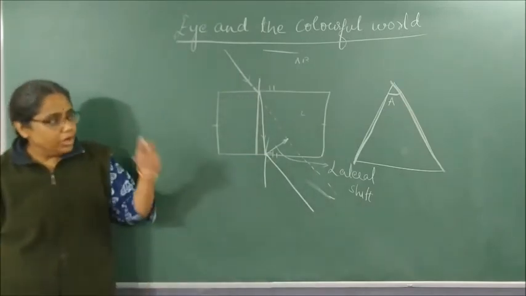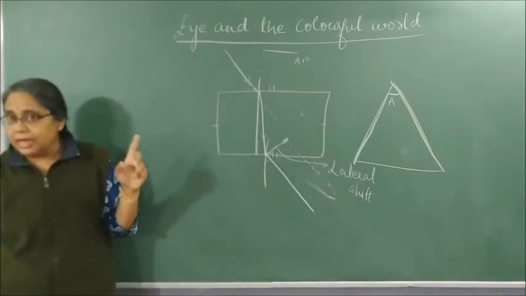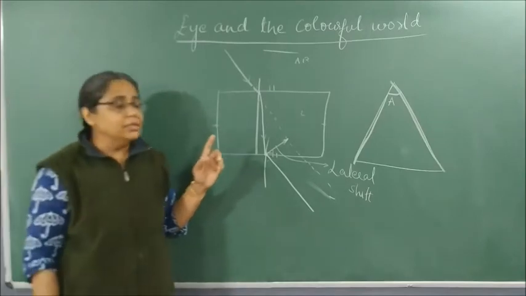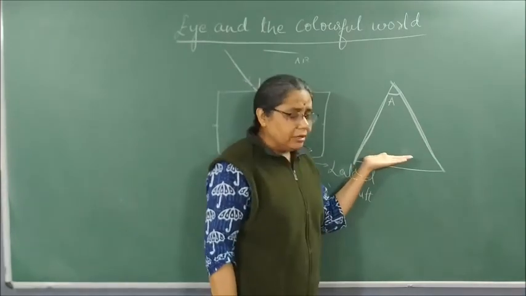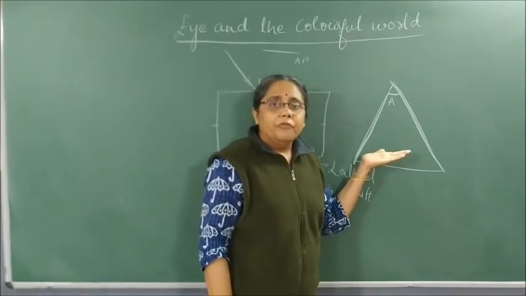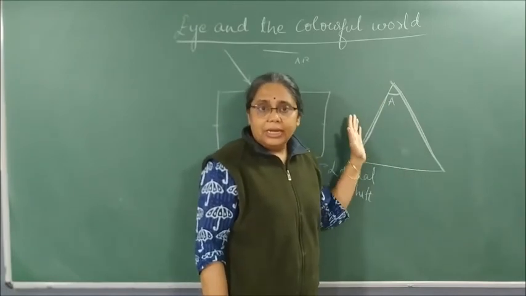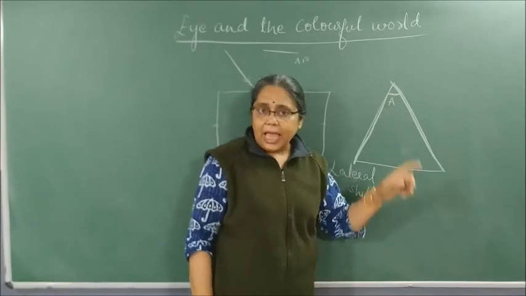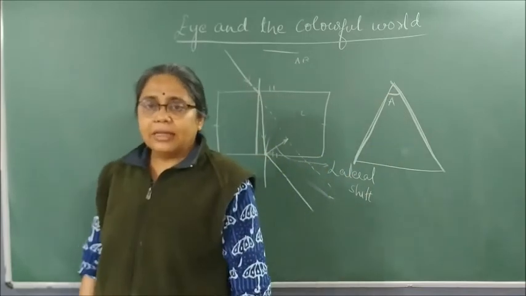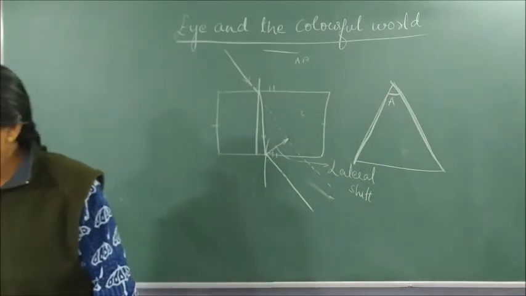So this is not a rectangular glass slab with parallel faces. It is a triangular prism which has two inclined surfaces. The two inclined lateral surfaces make an angle between them, and this angle is called the angle of prism.